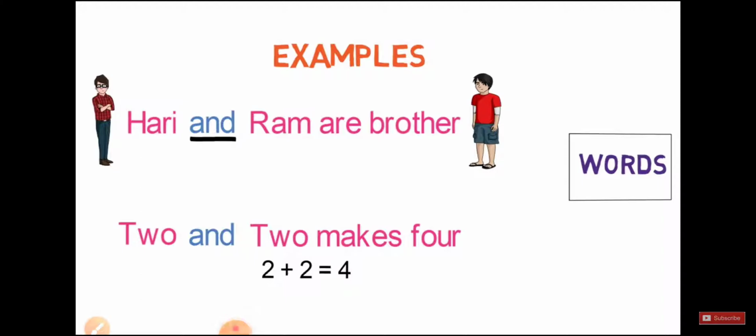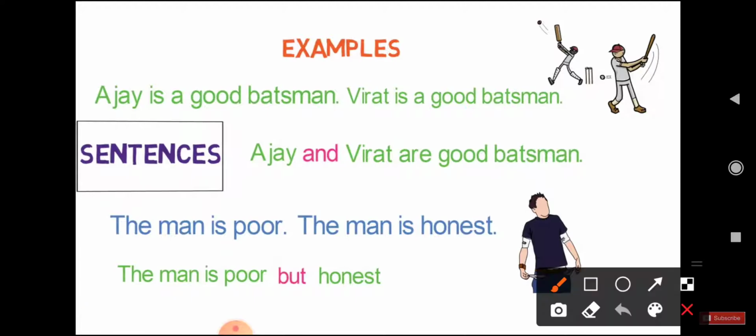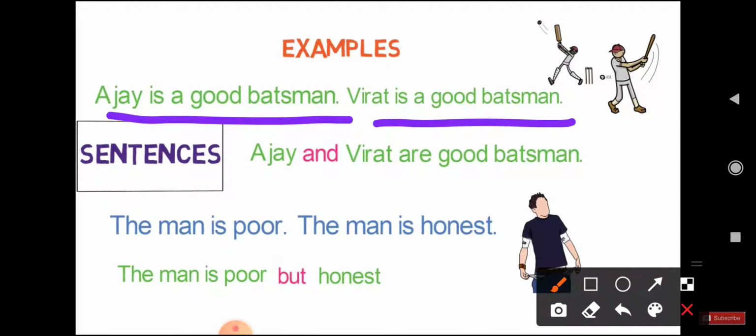Now we will see how a conjunction joins sentences. For example, first we will discuss an example without using a conjunction. Ajay is a good batsman. Virat is a good batsman. This is an example without using a conjunction. We are not using a conjunction here.